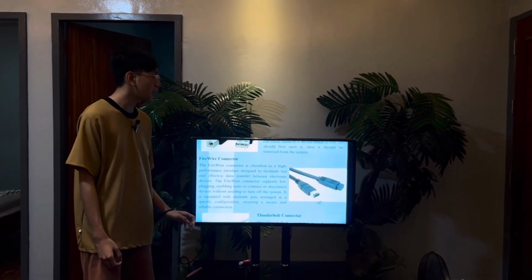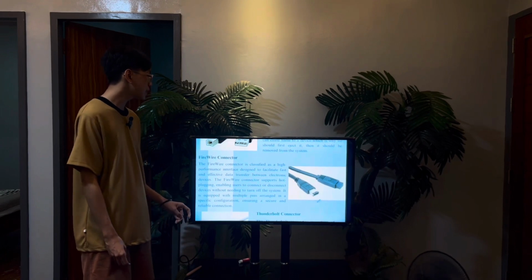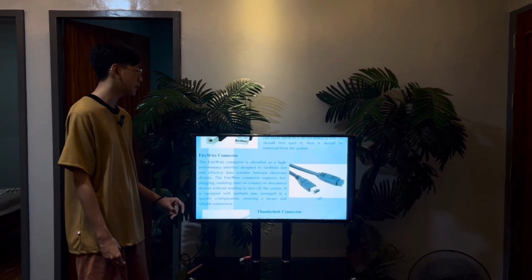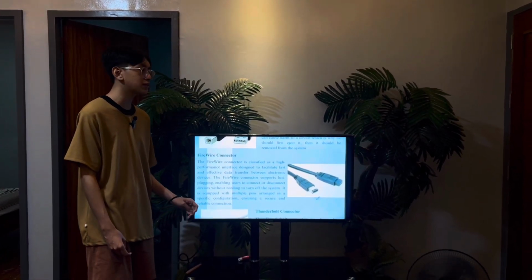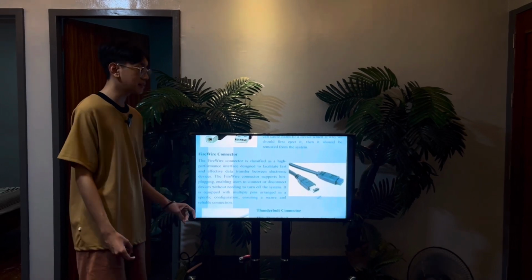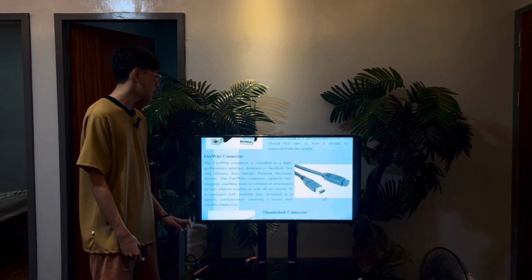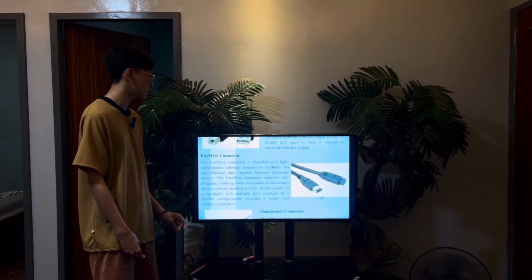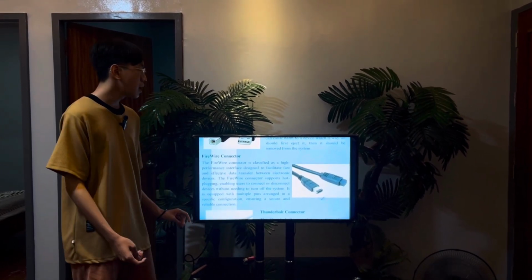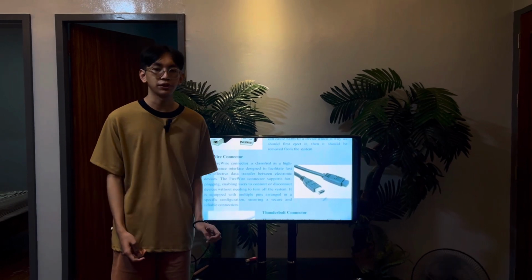The next one is the FireWire connector. It is classified as a high-performance interface designed to facilitate fast and effective data transfer between electronic devices. It is equipped with multiple pins arranged in a specific configuration, securing a stable and reliable connection.